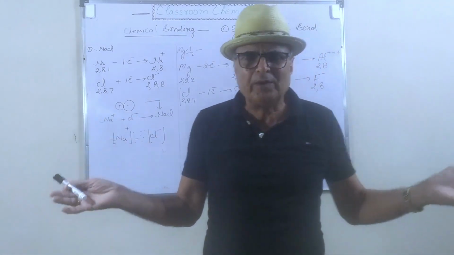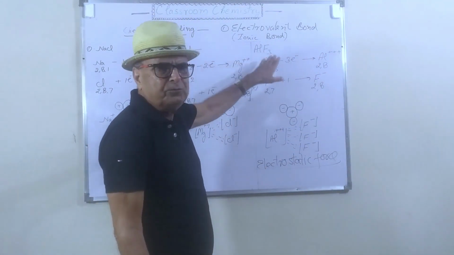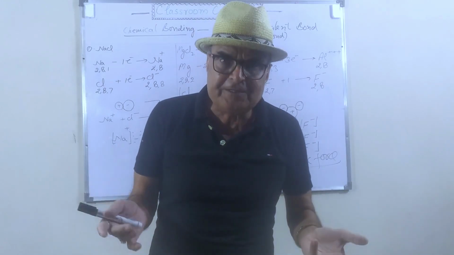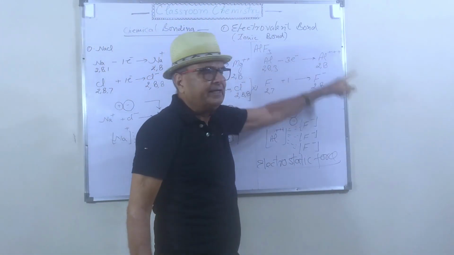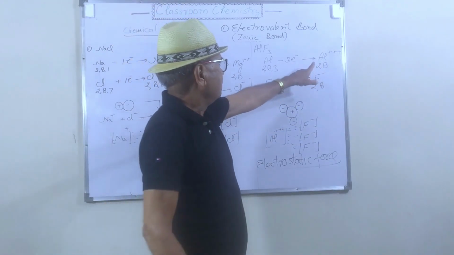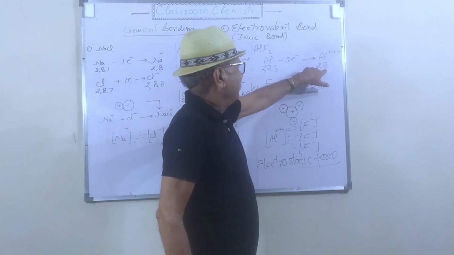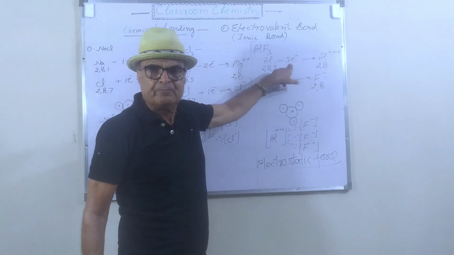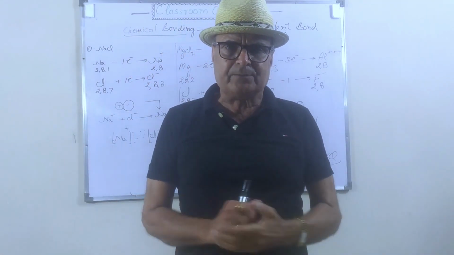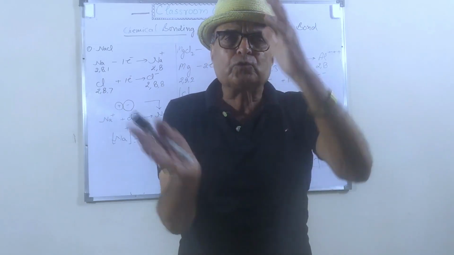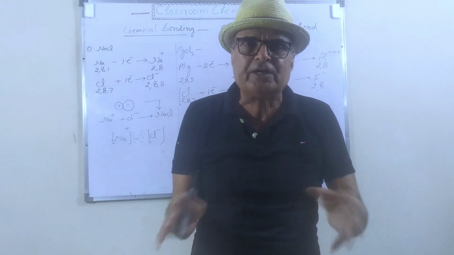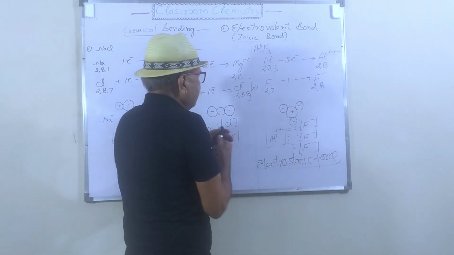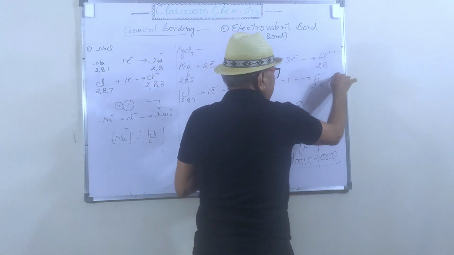In the same manner, now that you have understood, I am taking the example of aluminium fluoride. The atomic number of aluminium is 13, with configuration 2, 8, 3, so it will lose 3 electrons to form the Al triple positive ion, and this was the electronic configuration of the aluminium ion, so it is stable. Now the number of electrons is 3, so we require 3 fluorine atoms to accept the 3 electrons which were donated or lost by the aluminium. So here you will multiply the fluorine by 3.